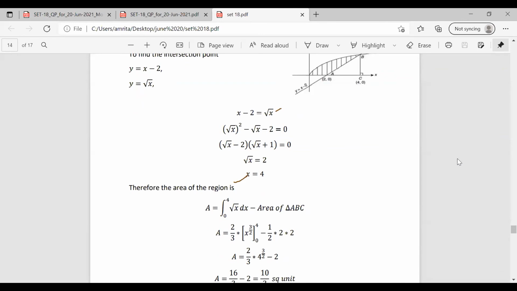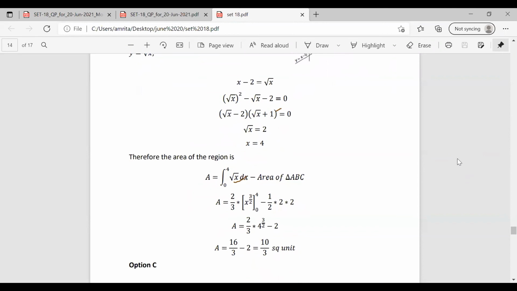We have the area of the triangle, which is half into base into height, both are 2. Substituting the limits 4 to 0, this becomes 2 by 3 into 4 raised to 3 by 2 minus 2. Solving this, we have 16 by 3 minus 2, which is equal to 10 by 3 square unit.